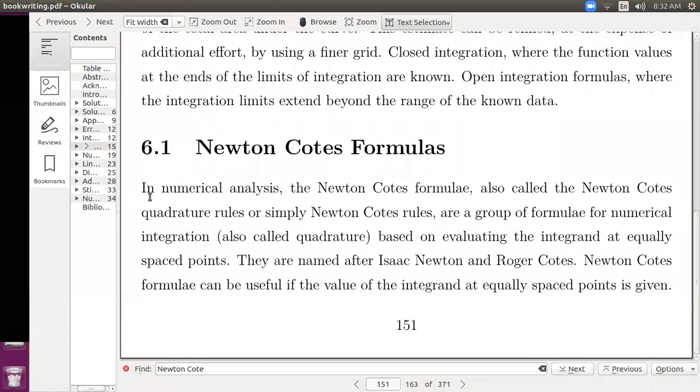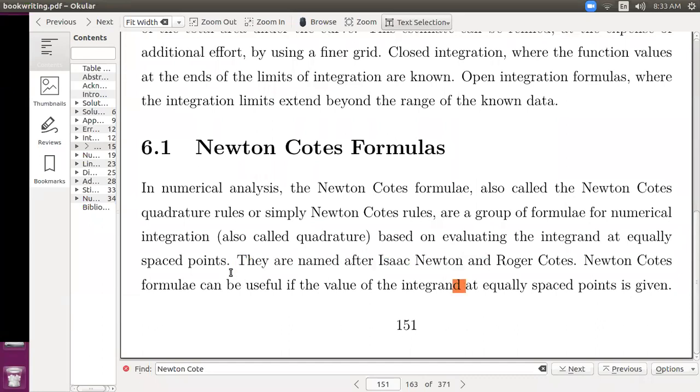Newton-Cotes formulas. In numerical analysis, the Newton-Cotes formulae, also called the Newton-Cotes quadrature rules or simply Newton-Cotes rules, are a group of formulae for numerical integration, also called numerical quadrature, based on evaluating the integrand at equally spaced points. So in Newton-Cotes formulae, we always suppose that the data provided are equally spaced points. They are named after Isaac Newton and Roger Cotes.